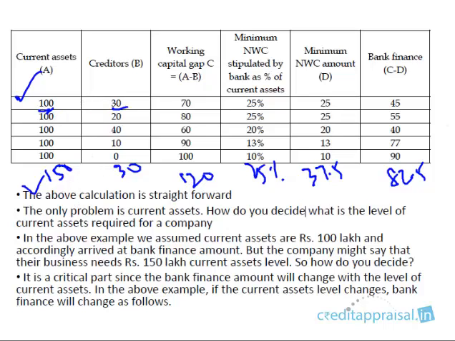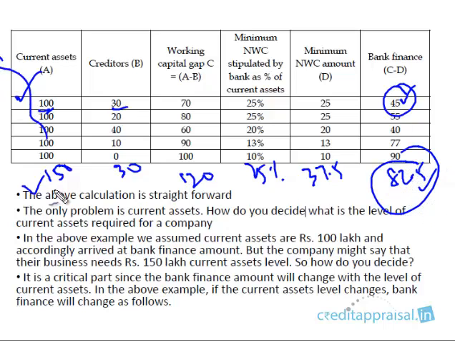I have changed only current assets. Rest everything has remained the same, right? And suddenly your bank finance is changing. So as a banker, you might say the company requires only 100 lakhs. The company will say we require 150 lakhs. So you say bank finance 75 lakhs, I will sanction only 45 lakhs. The company will be asking, please sanction 80 to 82.5.